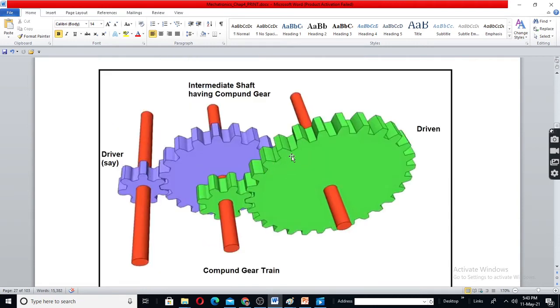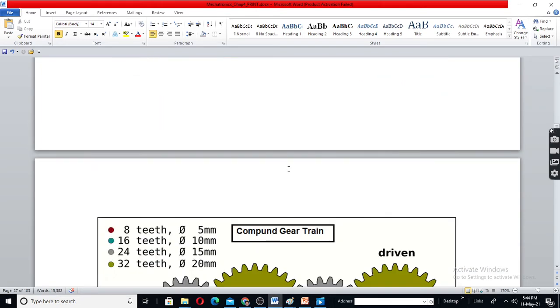See here, this rotates this one. Now, if this is rotating at high speed, at a particular speed, since this is small, this will rotate at a high speed. Now here, the linear velocity of this one will be very high. Thereby, rotational velocity of this will be very, very high. So if you want a very high velocity ratio between driven and driver, this is a driver here, you can use compound gear train.